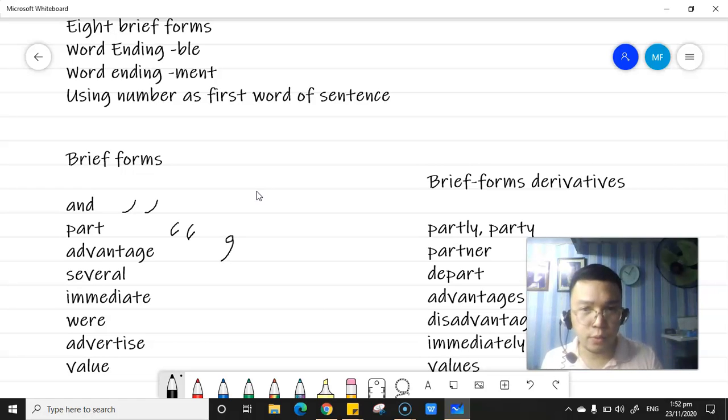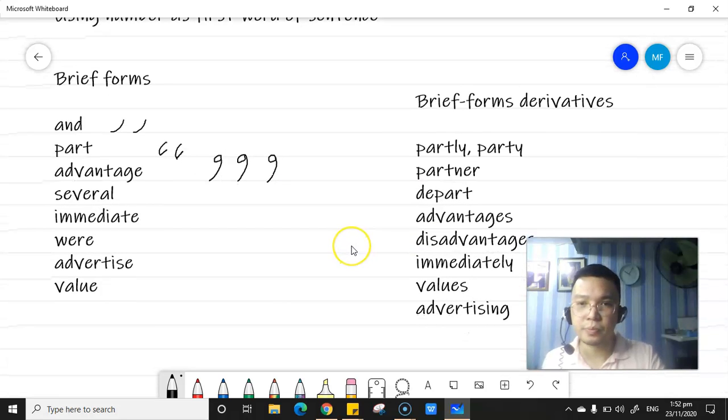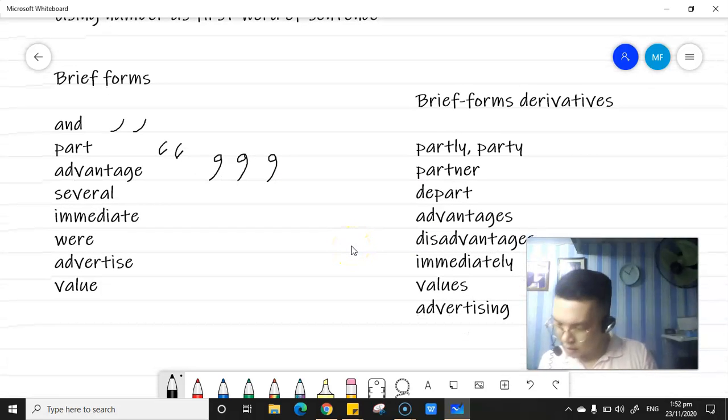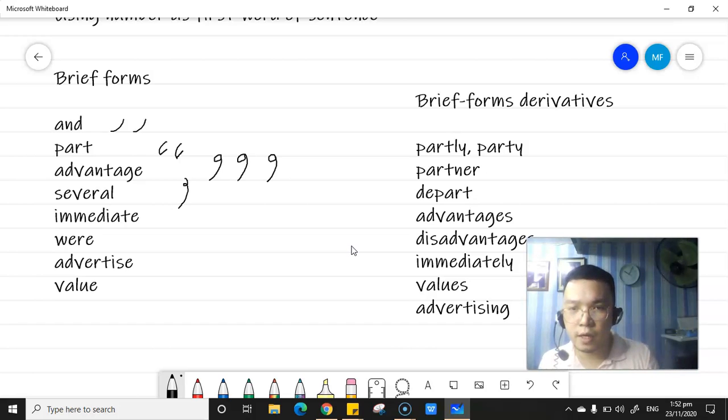So, in comparison with the every, the circle is small. So, several is just SEV. Okay. Immediate, EME. Okay.